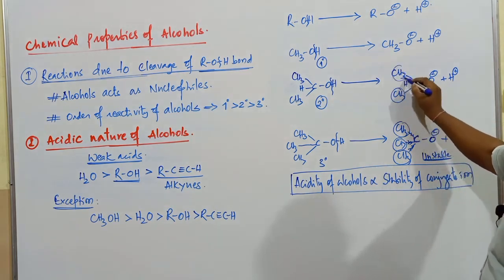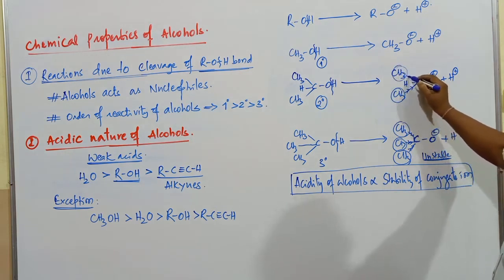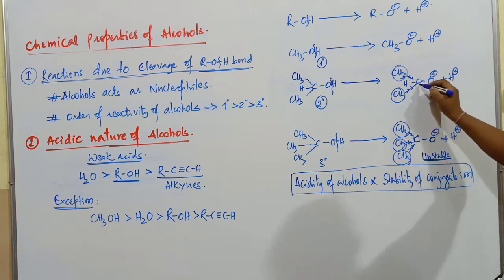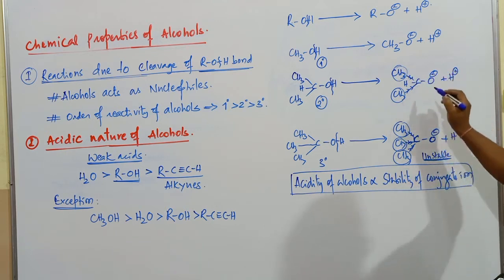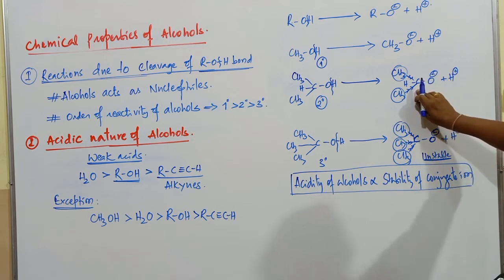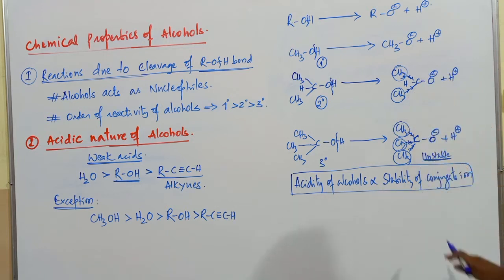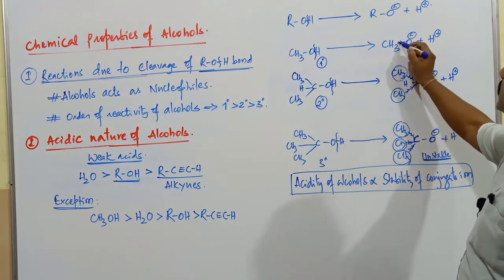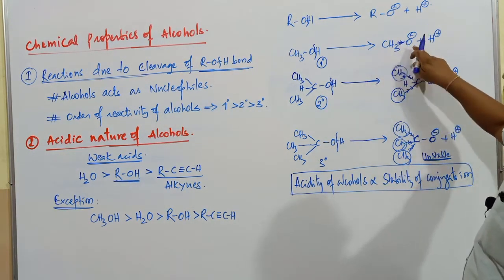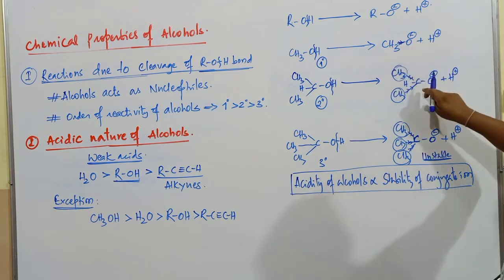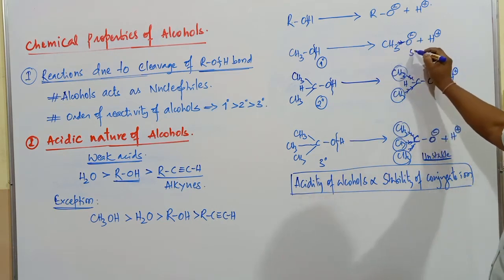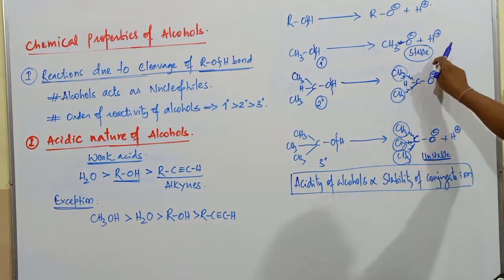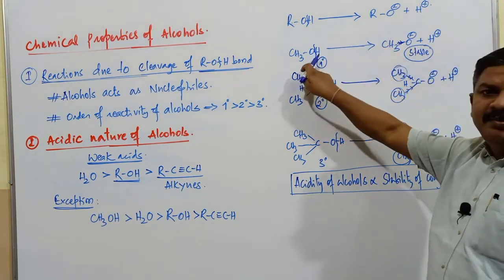Now if you compare this one, here only 2 methyl groups are there, and here how many methyl groups are there? 3 methyl groups are there. The electron density increase in this one is going to be less when compared to that one. So this particular ion is going to be somewhat stable when compared to that one. Now concentrate on this one. It contains only one methyl group which increases electron density. The increased electron density on this oxygen atom is going to be less when compared to these two species. Now this is commonly called the stable conjugate ion.